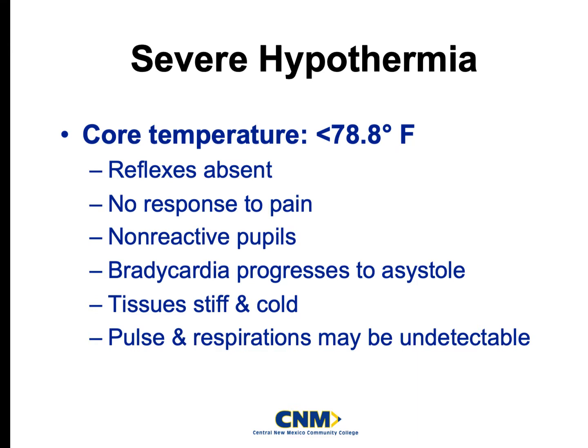Once we get to severe hypothermia, our core temperature is below 78.8 degrees Fahrenheit. There are absolutely no reflexes on our patients. They are not responsive to pain. Their pupils are non-reactive. They could have little to no pulse, so they could be very bradycardic, if not absent pulses. Their tissues might be stiff and cold. We can have something called the frozen chest, where their chest is actually unable to expand and contract because it's so cold. And the pulses and respirations may be undetectable.